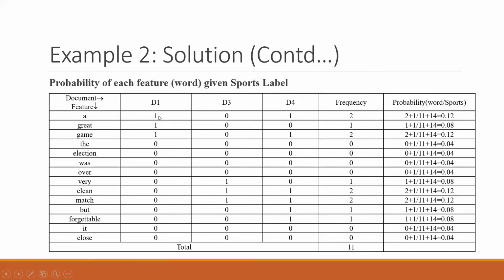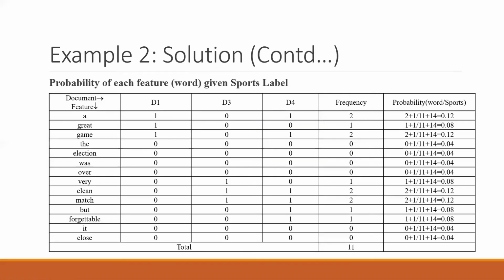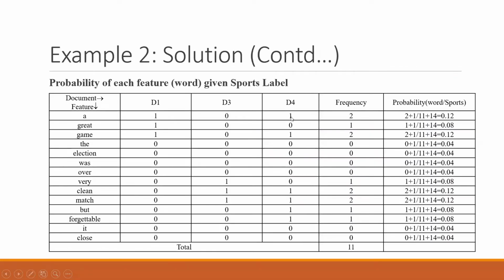So we can see that in the first sentence was a great game. So a great game, all of them are one, rest of the words are zero. Similarly, the next one was very clean match. So very clean match is one. And similarly the D4 sentence, it is a clean but forgettable game. So a clean but forgettable game, all the values have been one here.